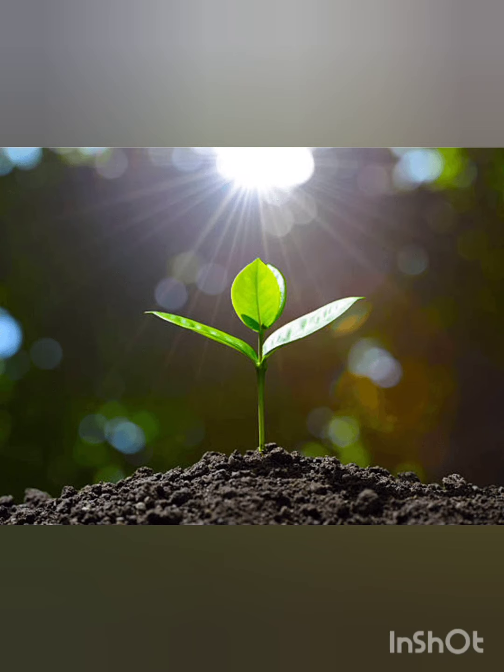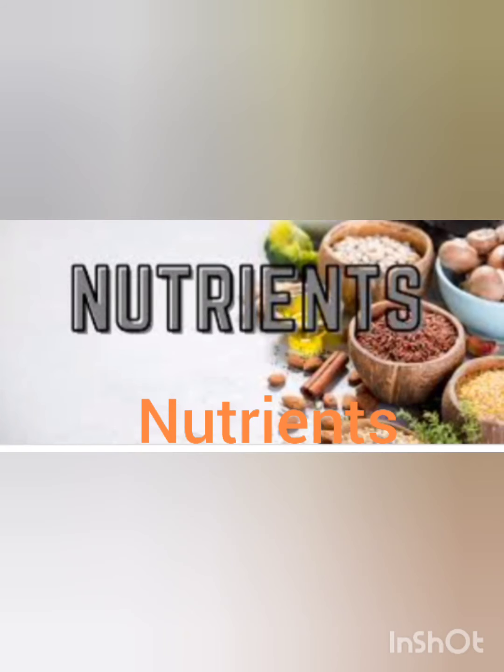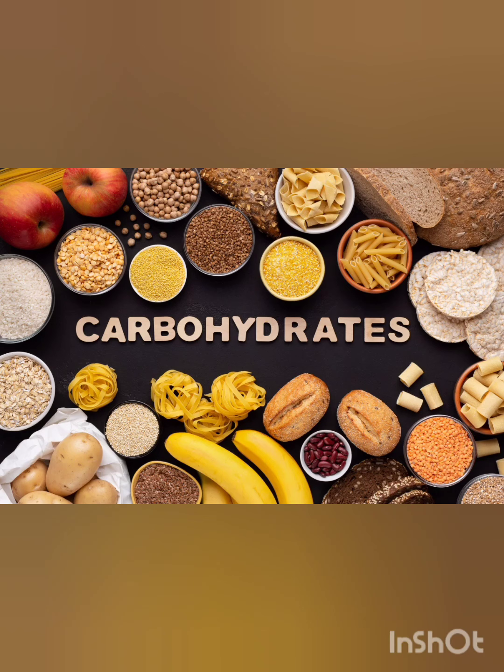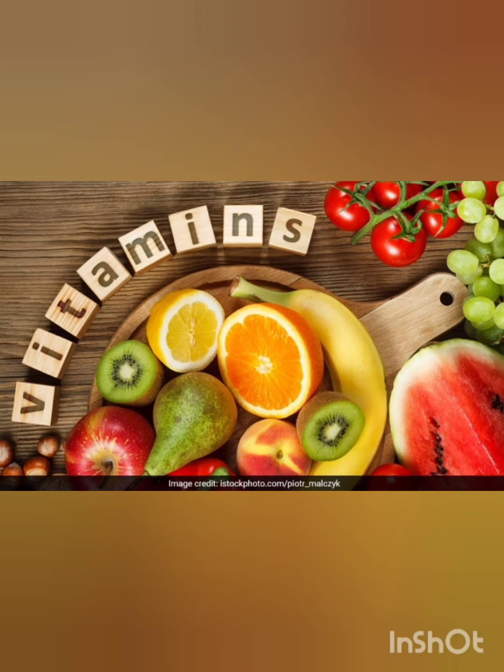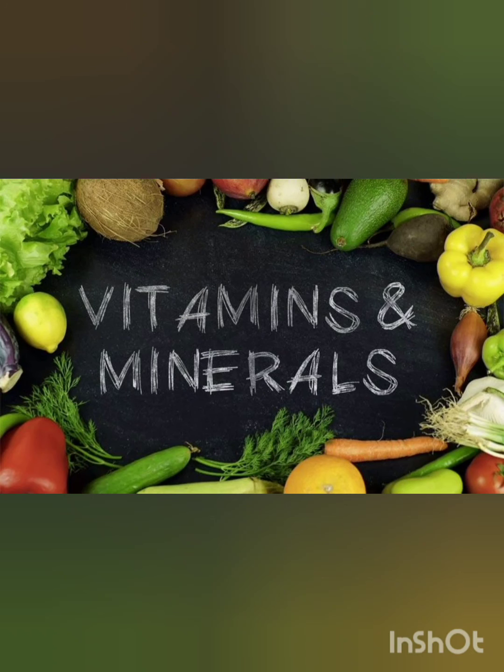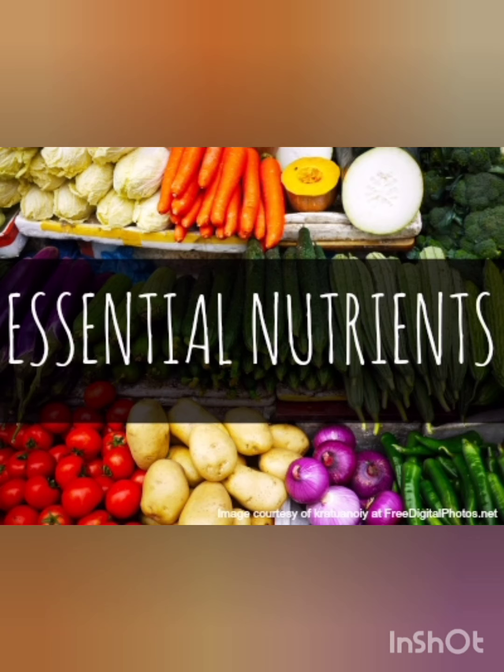Okay children? First we are going to discuss what nutrients are. We eat a variety of foodstuff. They contain different nutrients. Carbohydrates, fats, proteins and vitamins are the components of food. And these components of food are called nutrients, and they are necessary for our body.